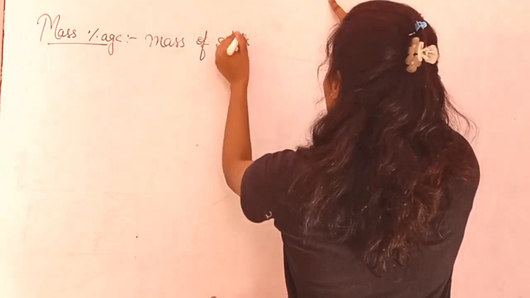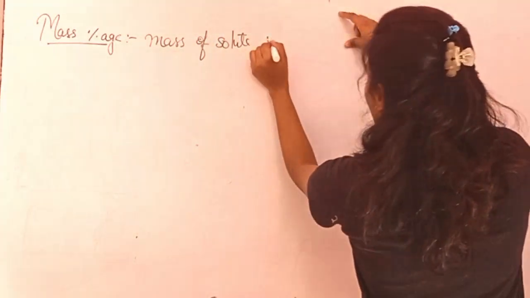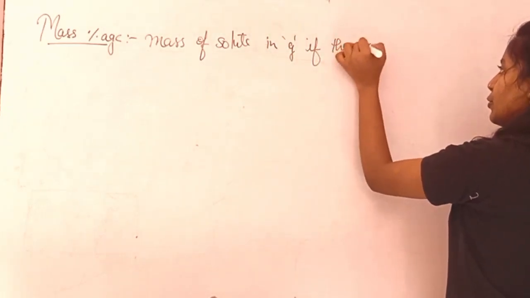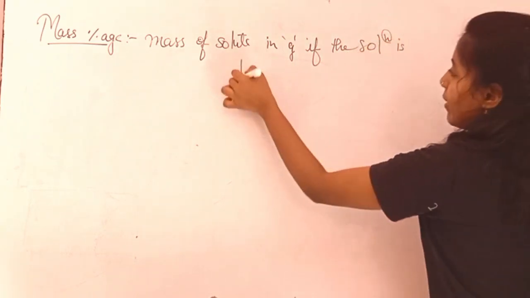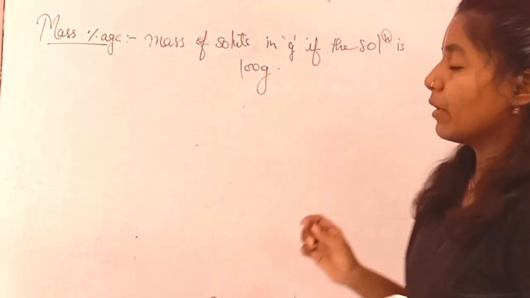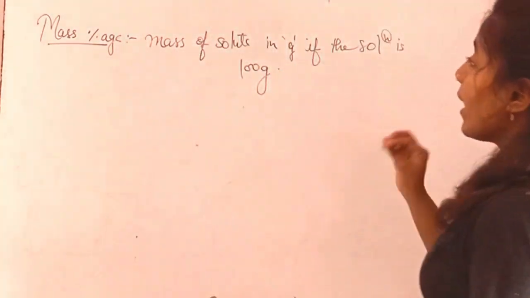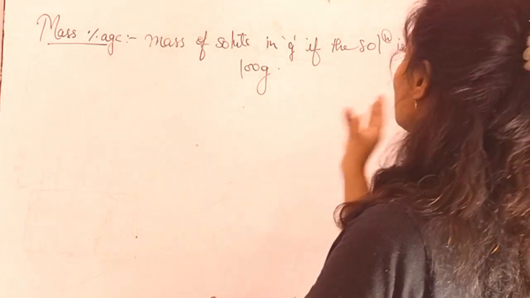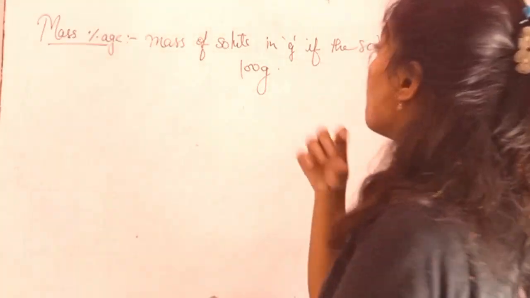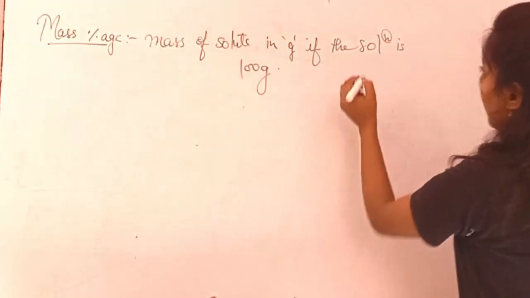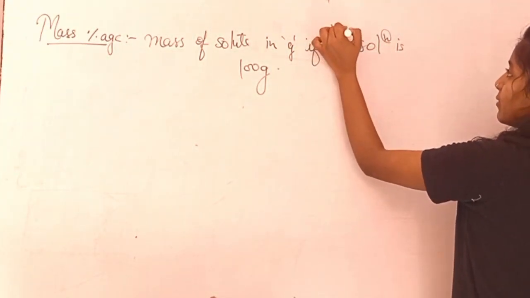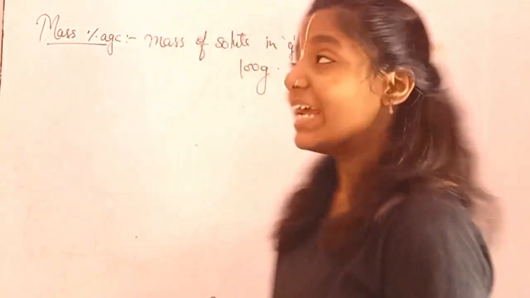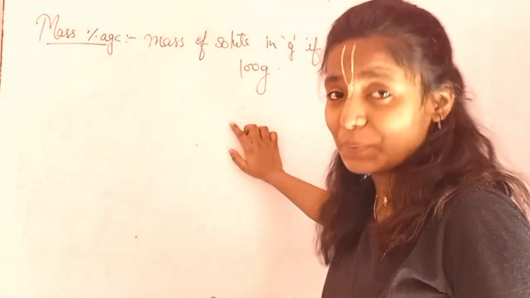It's the mass of solute, if in grams. Remember, if the solution is 100 grams, it is so important to keep an eye on it. If the mass of solute is in grams, and the mass of the solution is 100 grams, then we are going to talk about the mass percentage.